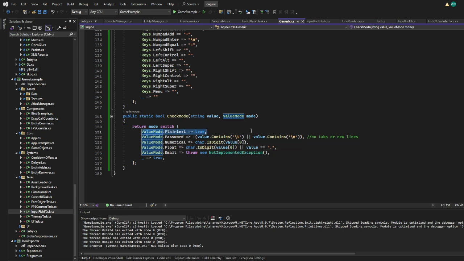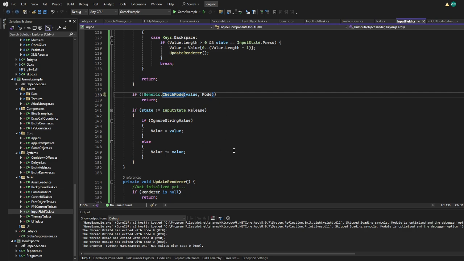Yeah, that's about it. So plain text returns true, so any character is just going to return true on it. When it's a password, if it doesn't contain the tab or the enter, it's going to return true. I should add a username here, which just ignores tab and enter as well. Yeah, I might add those, and I didn't implement email.